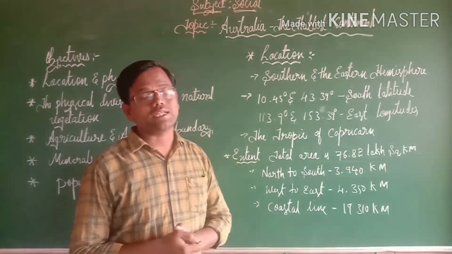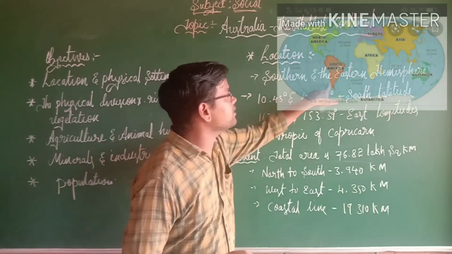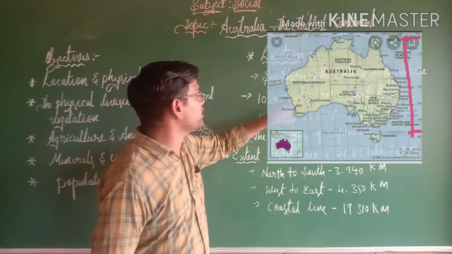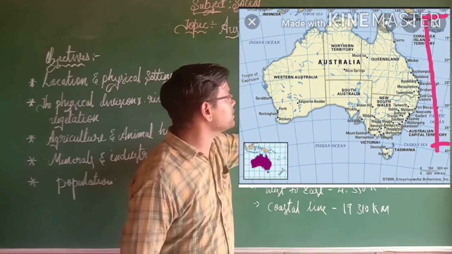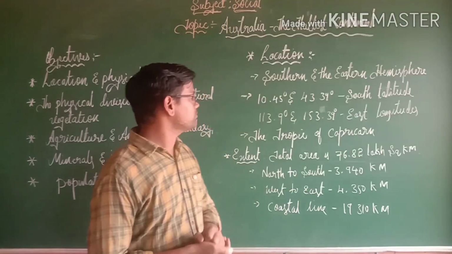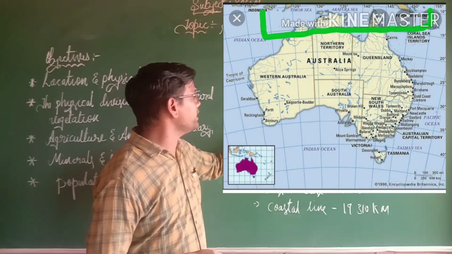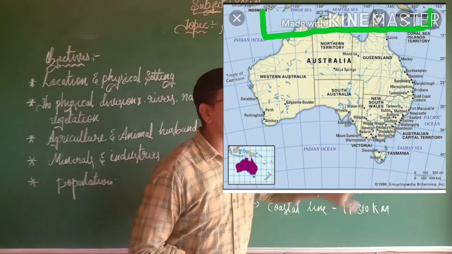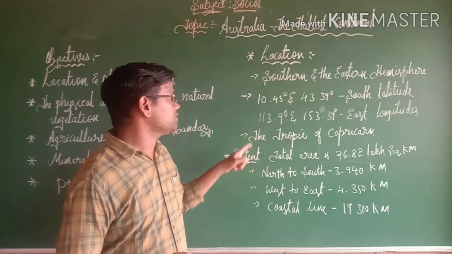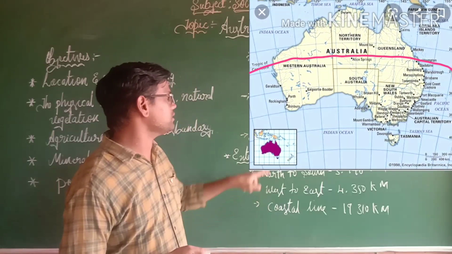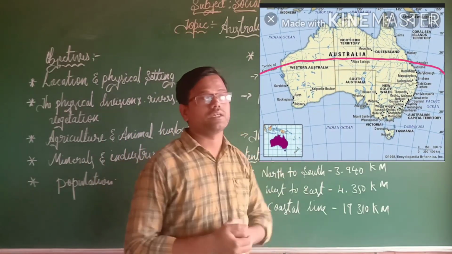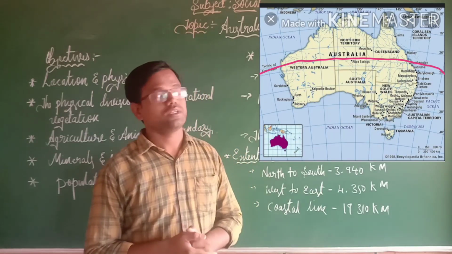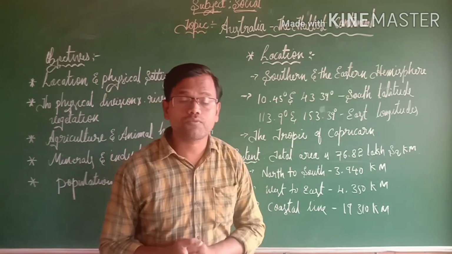Australia is located in the southern and eastern hemisphere, between 10.45 degrees and 43.39 degrees south latitude, and 113.9 degrees and 153.39 degrees east longitude. And there is one very important line, the Tropic of Capricorn, which passes through the central part of the Australia continent. So this was about the location of Australia.